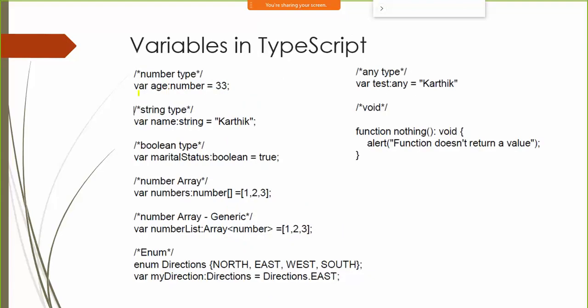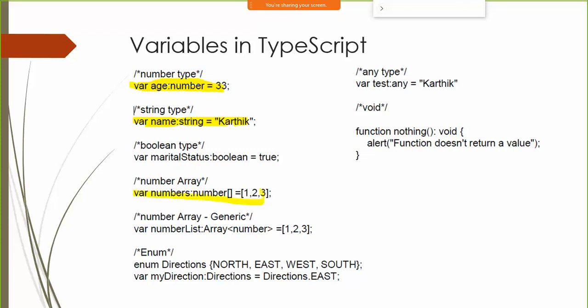So the way you create your variables in TypeScript is you can take help of this var keyword to create your variables. You say var, then you give a variable name, colon, its data type, then equals to, you can assign some value to it. Fine. Once again, I'm creating one more variable here, colon, then giving its data type, and then equals to its value. These are different variables that I'm creating.